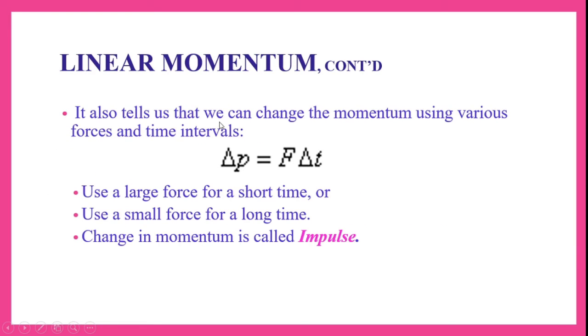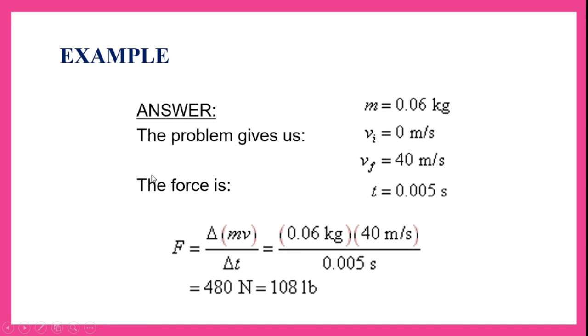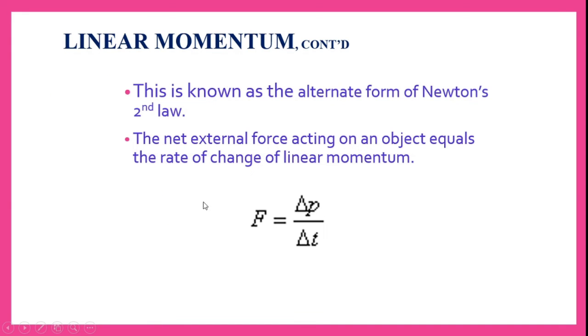It also tells that we can change the momentum using various forces and time intervals. So if you observe this equation, F is equal to delta P by delta t, that means change in linear momentum by change in time, and F is force. So if you want to bring a change in momentum, then by taking different values of forces and different values of time intervals, we can change the momentum.